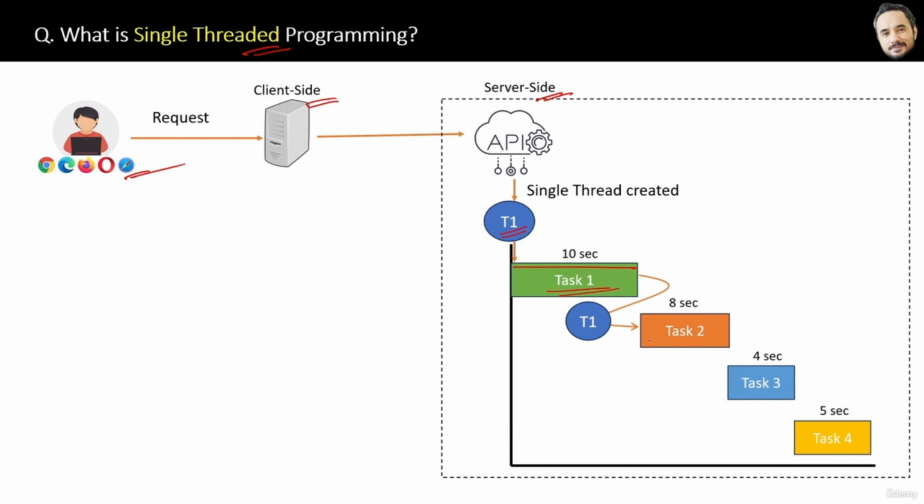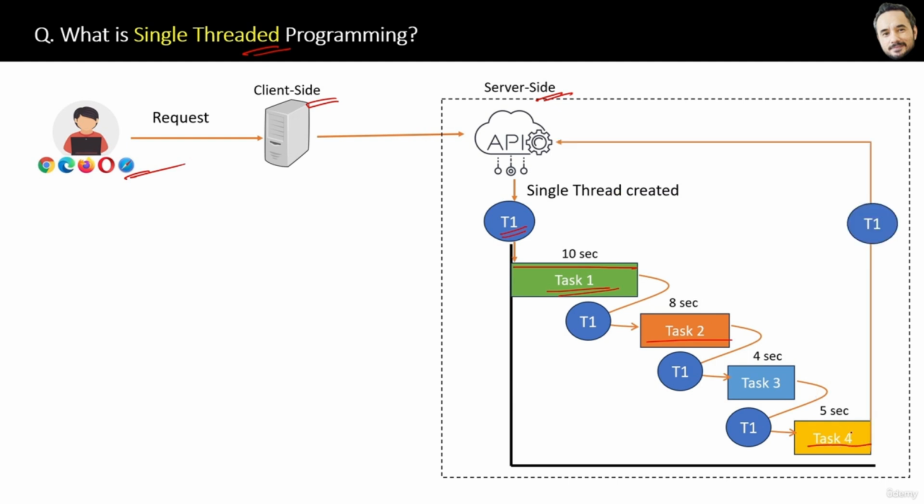And then again thread T1 will wait until task 2 is completed. Then same for task 3, and finally the completion of task 4. And after the completion of task 4, the thread T1 will inform the API about the completion of all the tasks.